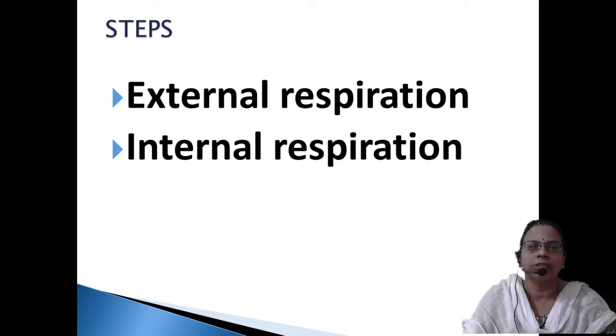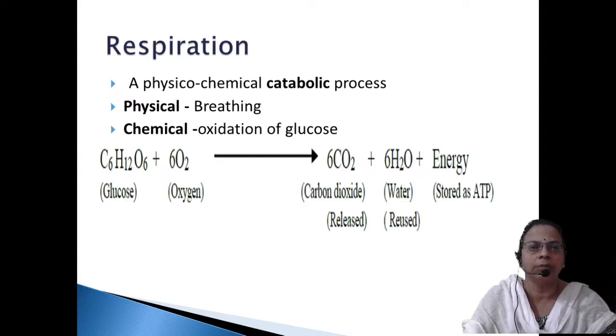The second step is internal respiration. Internal respiration is a chemical process mediated with the help of enzymes, and there the exchange of gases takes place between blood and the tissues. There this oxygen is utilized for breaking down of glucose into carbon dioxide, water and energy. So here the substance is converted from one form to another, and hence that process is called a chemical process.